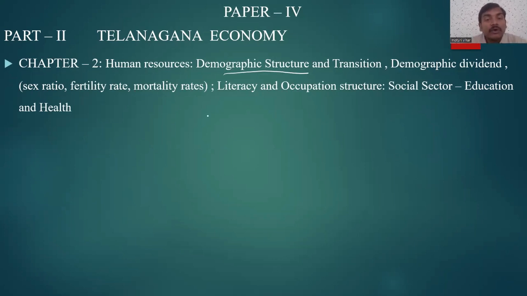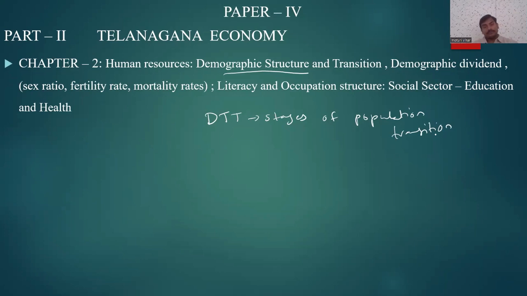I guess everybody knows demographic transition theory. It states the stages of population transition. So how can we see the demographic structure in Telangana?